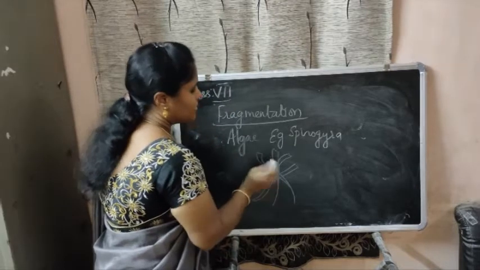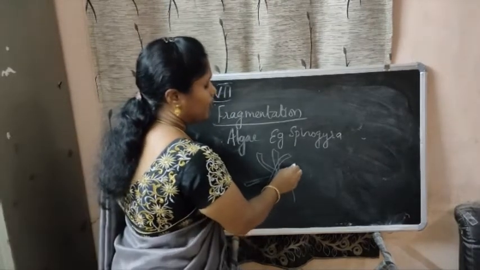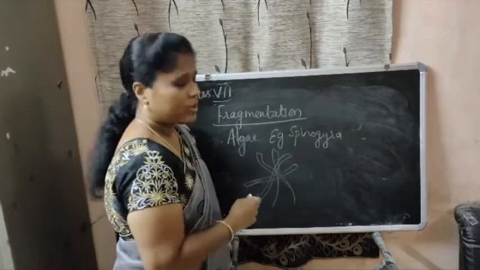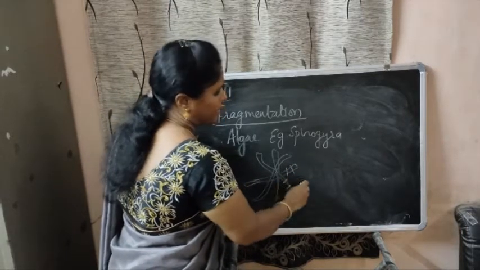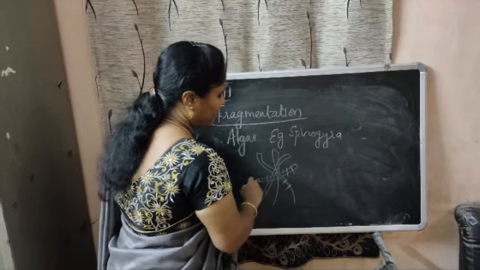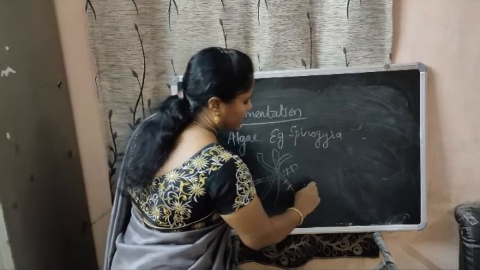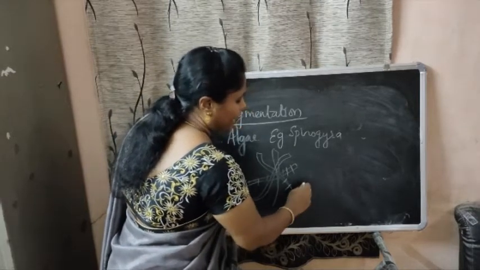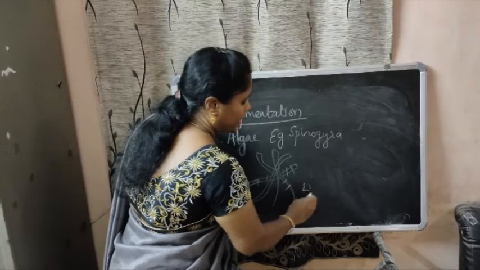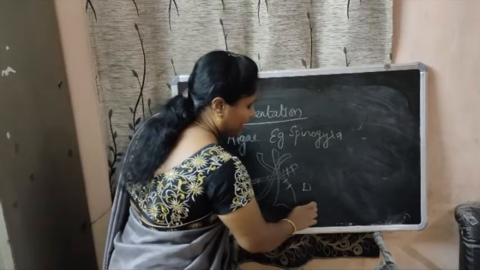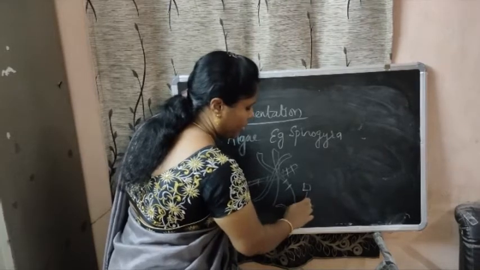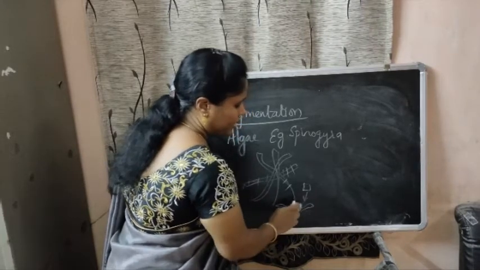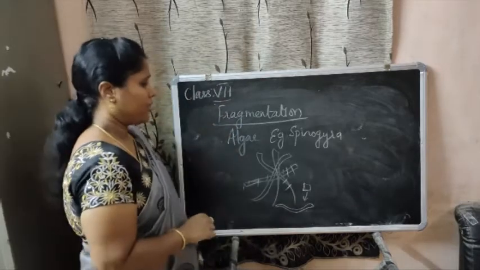When these filaments start to mature, they split up into many fragments, and each fragment has the ability to reproduce and can grow into a new filament. This small fragment or piece can grow into a new filament.